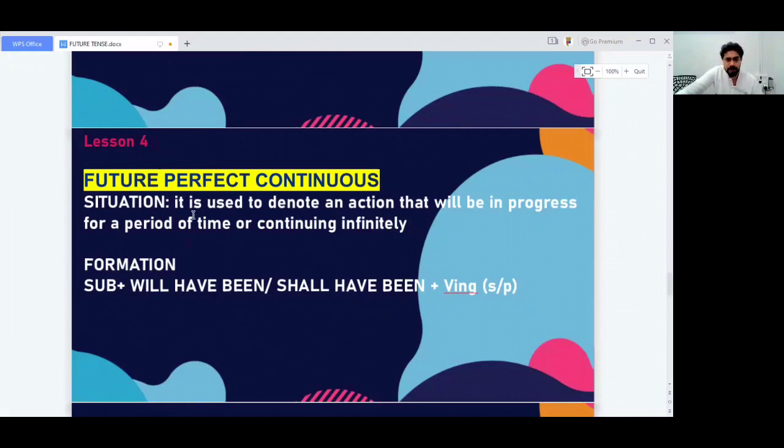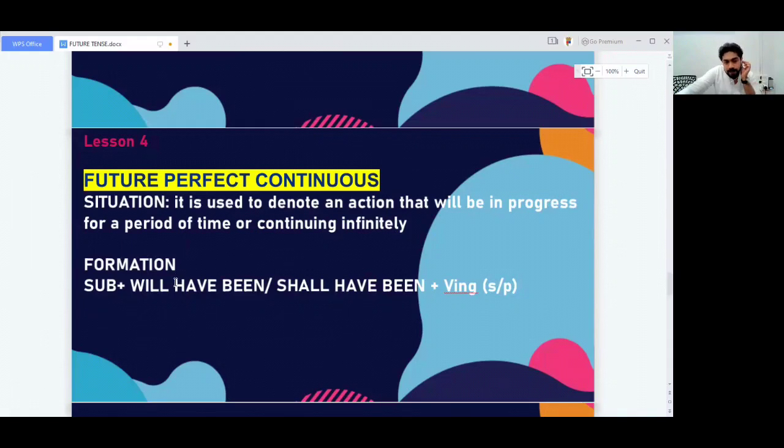What is the situation here? It is used to denote an action that will be in progress for a period of time or continuing infinitely, which means it is going towards the infinite future. That's it. So what is the formation here?